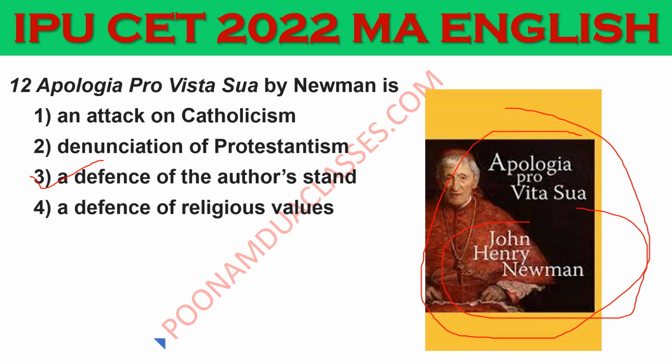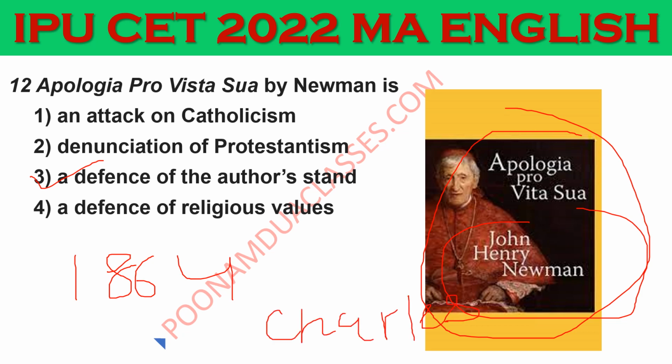It is Newman's defense of his religious opinions, and it was published in 1864 in response to someone. Whom did he respond to? If you know, that is well and good. Otherwise, I'm telling you, it was Charles Kingsley of the Church of England, after Newman quit his position as the vicar of St. Mary's Church, Oxford. Apologia is John Henry Newman's defense of his opinions.